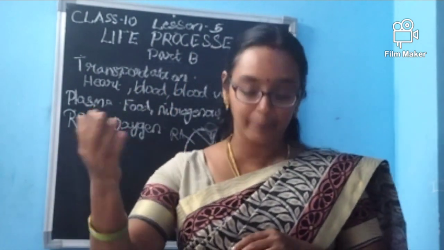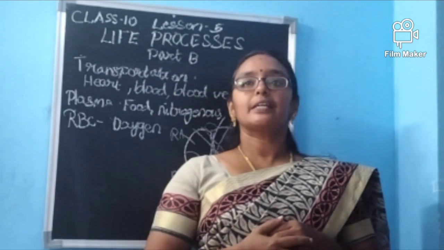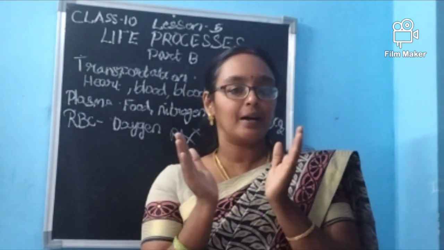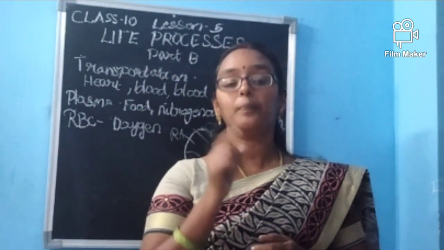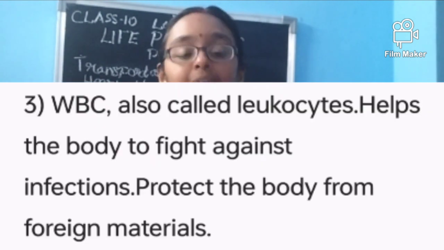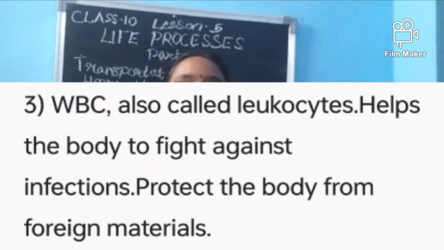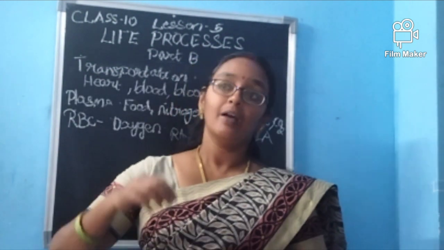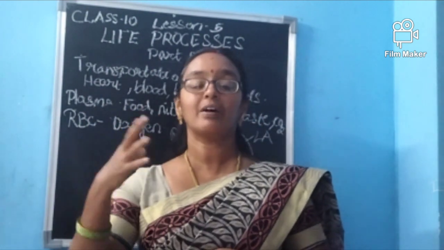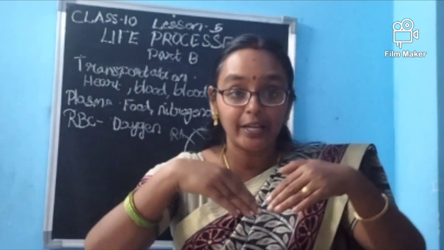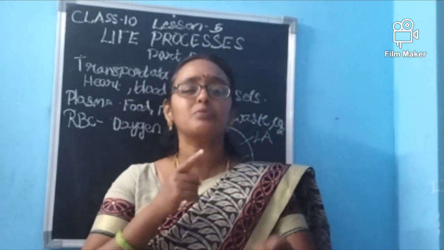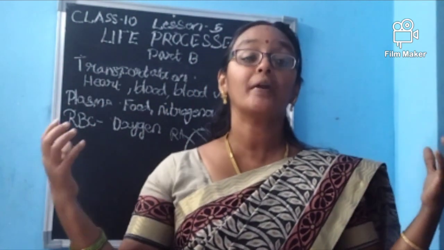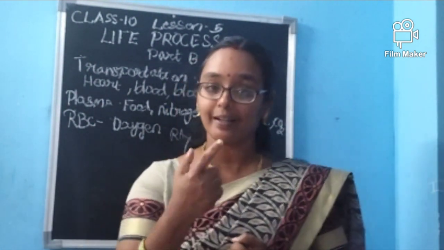Who is taking it back? The blood is taking it back. This is all we are saying. So this plasma I told you, RBC also I told you. Then there is another thing, that is WBC. It is called white blood corpuscles. These white blood corpuscles are the ones which are ready for fighting against the foreign particles. When from outside some virus, some bacteria, some fungus or something which is entering into the body, helping to cause disease, what will the WBC do? It will fight and it will try to kill it. To make our body healthy, the white blood corpuscles are helping.